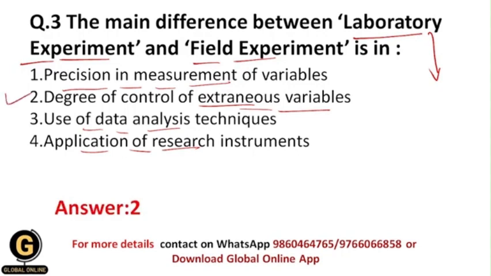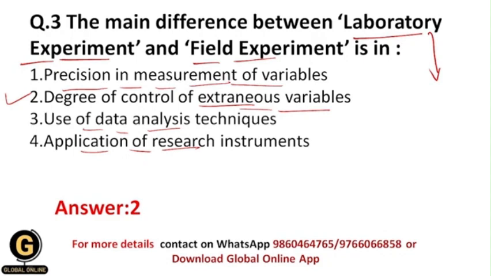The degree of control of extraneous variables is the main difference between laboratory experiment and field experiment, because precision in measurement of variables can be done in both experimental methods, and the precision won't change whether it is a laboratory experiment or a field experiment.